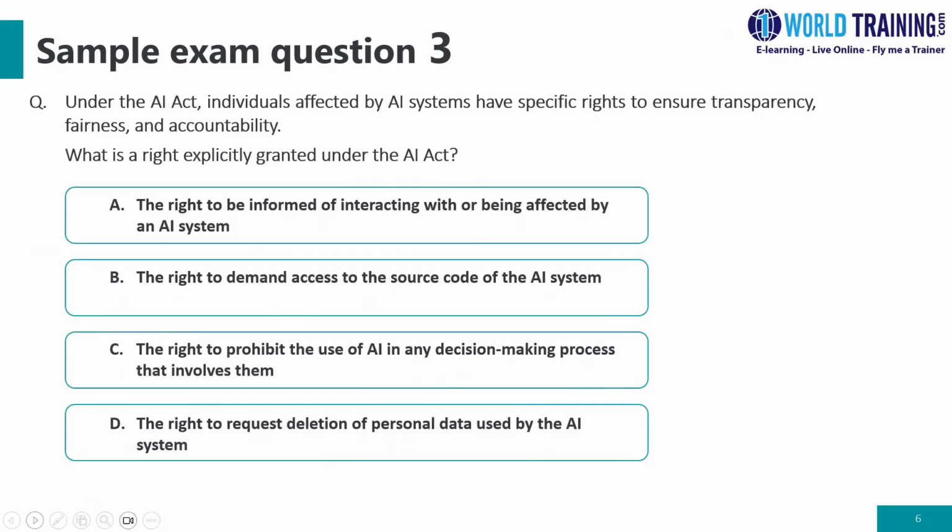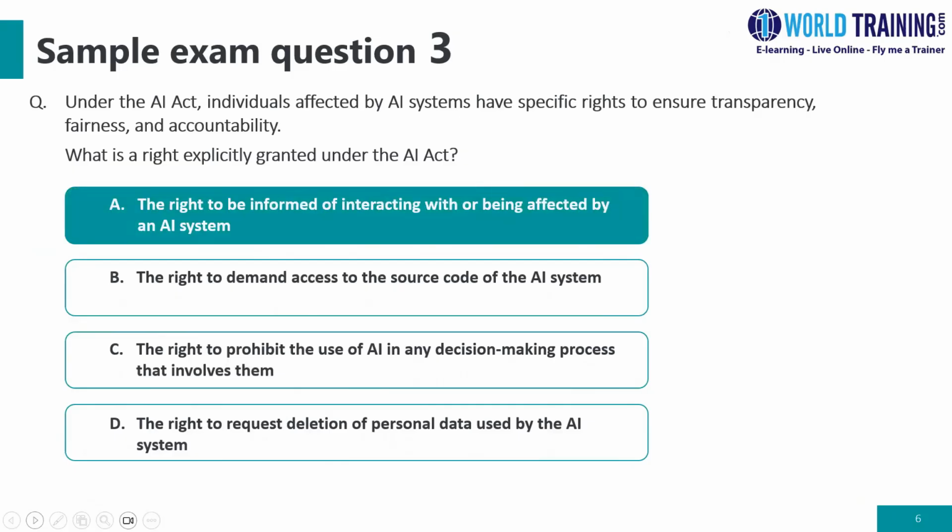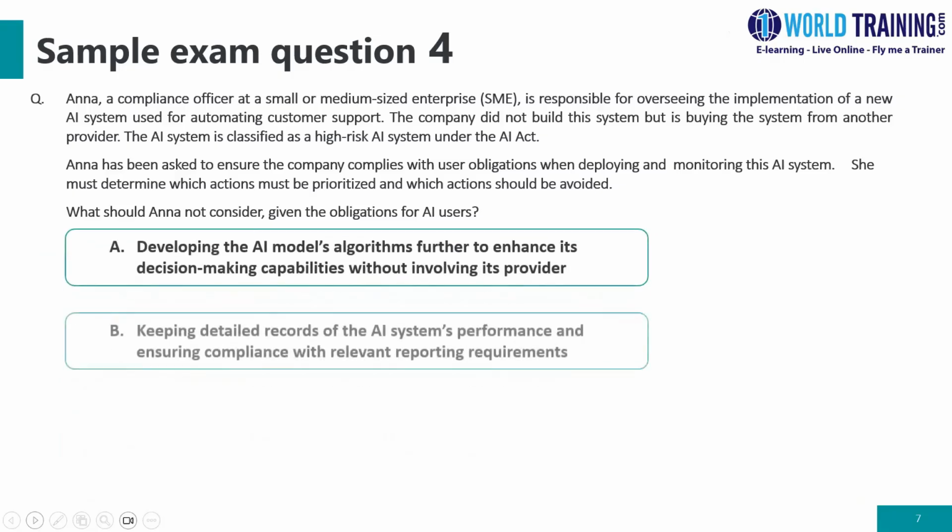Here we are talking about the explicit rights which are granted, and we have already gone through this in the e-learning module. The right answer explicitly granted under the AI Act is the right to be informed of interacting with or being affected by the AI system. So let's move to the next question.